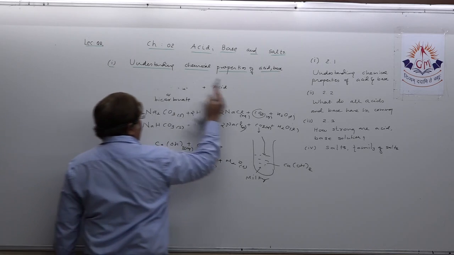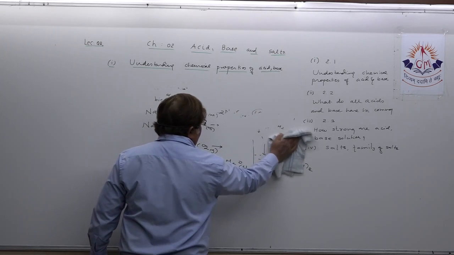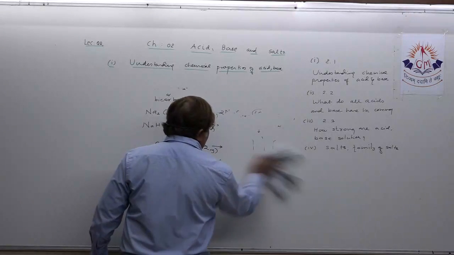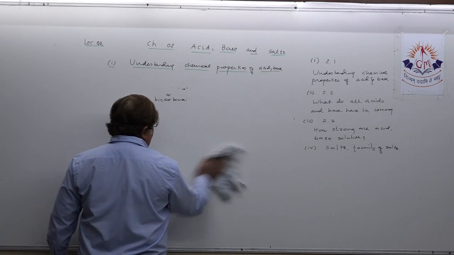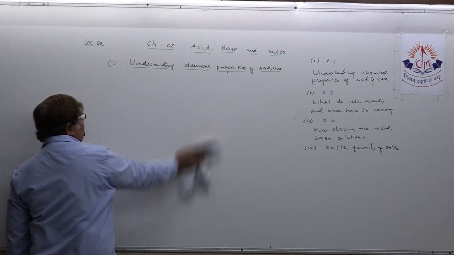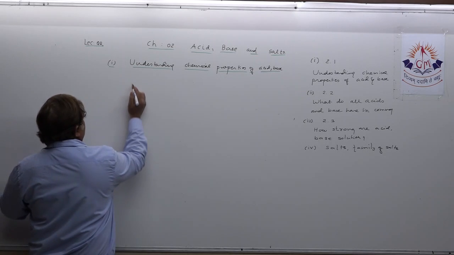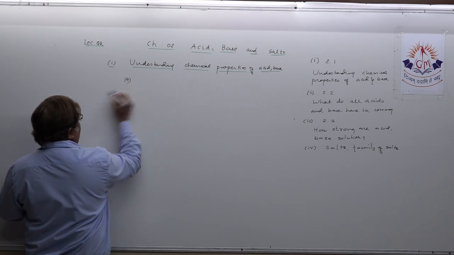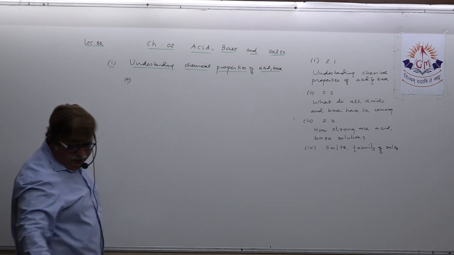Now if we want to study one another property under the same title, understanding chemical properties of acid, base and salt, let us take the fourth one. But that's very easy. Understand how do acid and base react with each other.